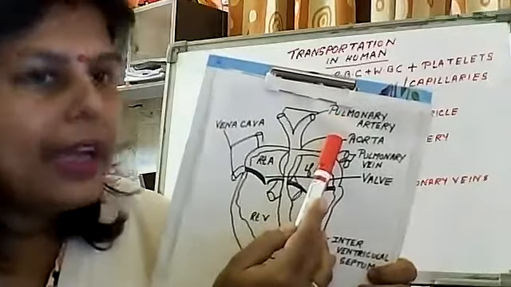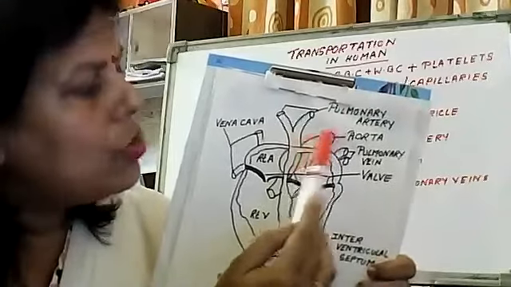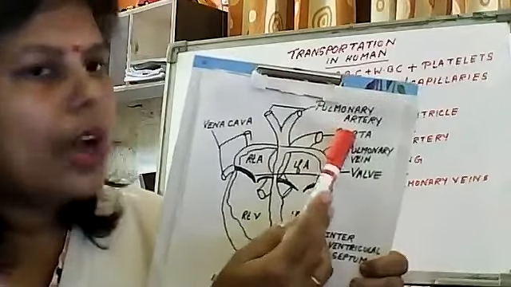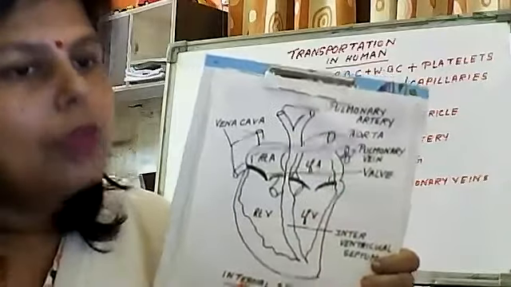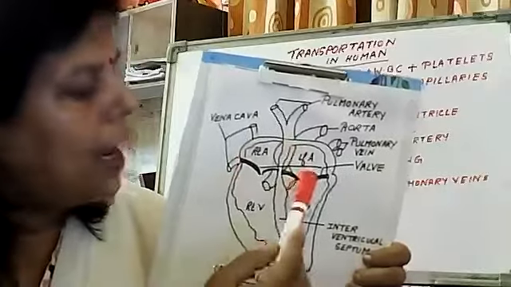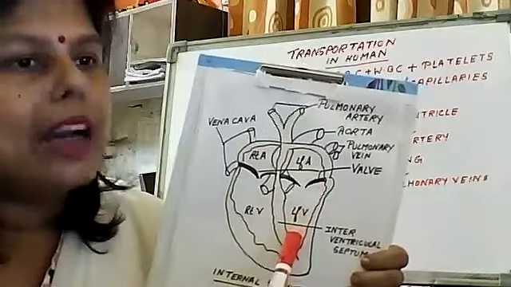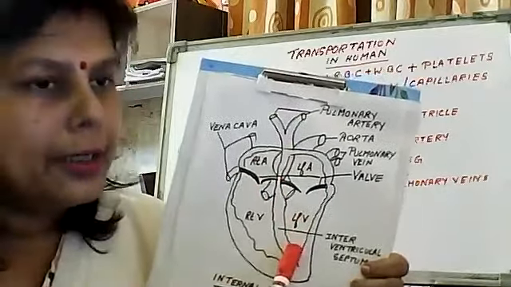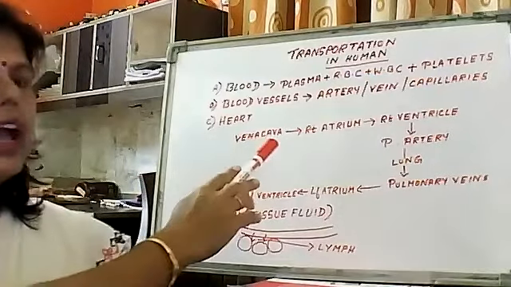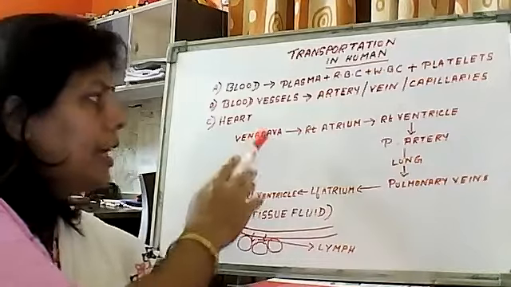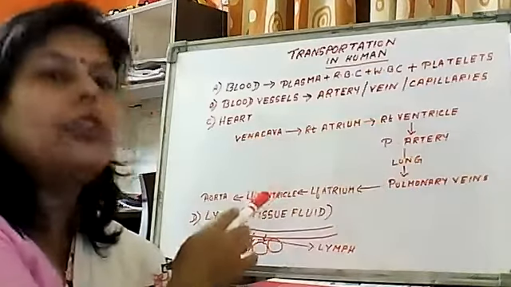And the aorta is an artery, and through the artery the blood is distributed to different parts of our body. So in this way, the circulation of blood takes place in the heart. The same thing I have shown here with arrow marks. Now you just see this part, you have to remember.